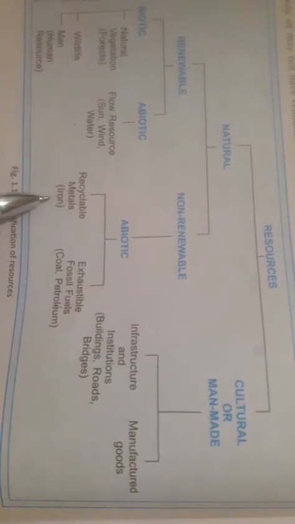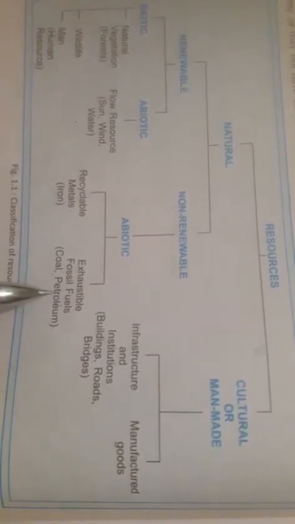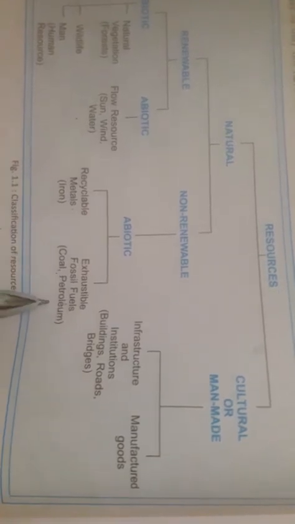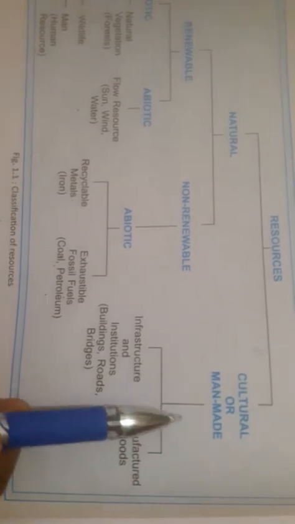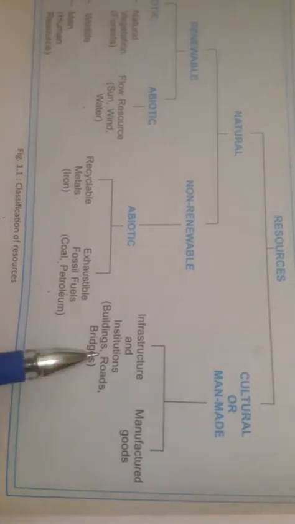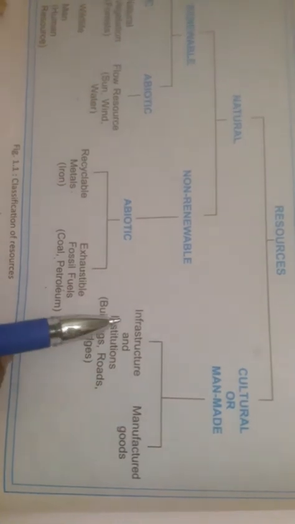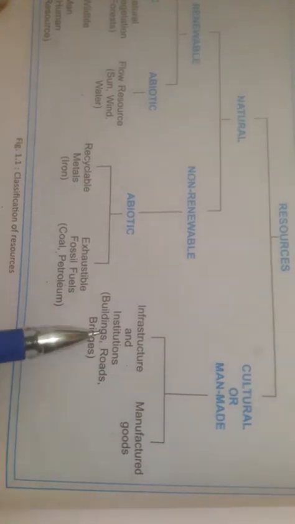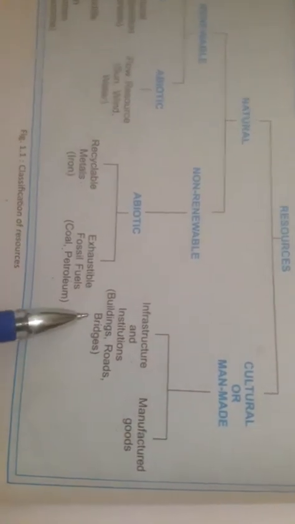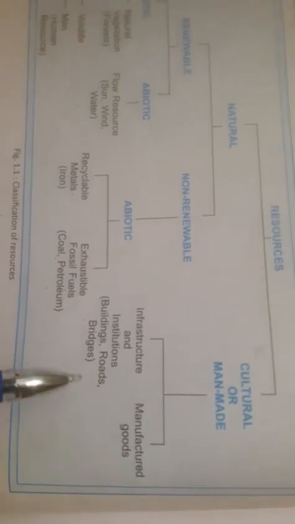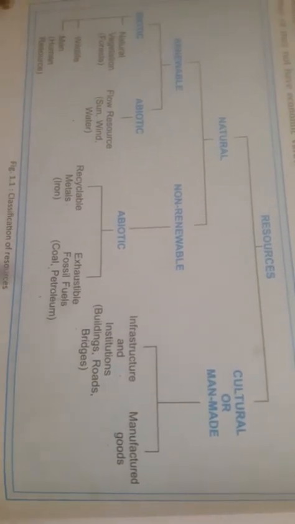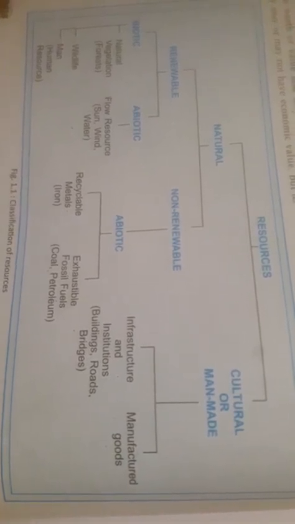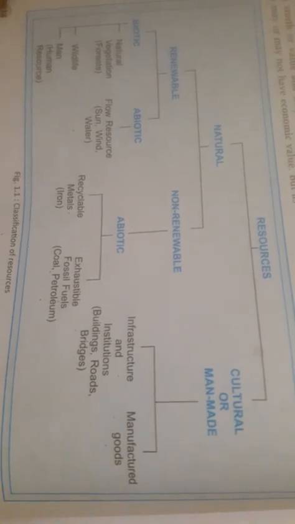Recyclable, for example, is iron, and exhaustible resources are coal and petroleum. Now come to the man-made resources. Man-made resources are also divided into two parts: the first part is infrastructure and the second part is manufactured goods. Infrastructure and institution. What is infrastructure? Buildings, roads, bridges. You have to draw this flow chart on the blank left side page of your geography copy.